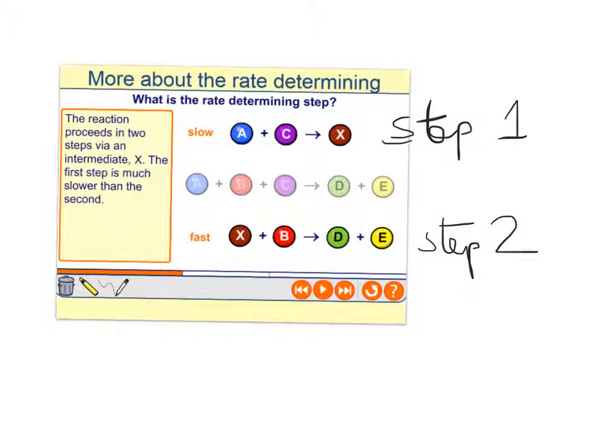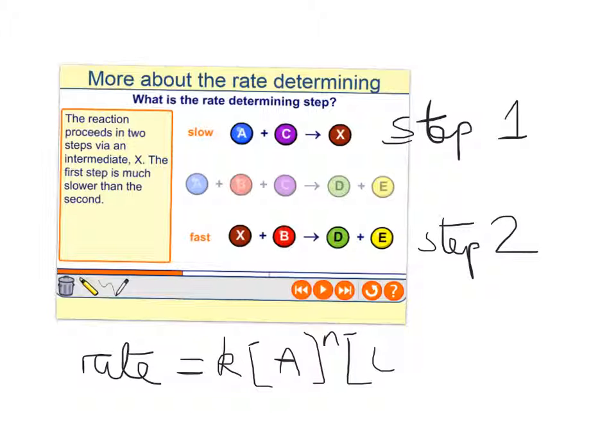So the thing that actually is going to determine the rate, so rate will equal k, A to the power n, C to the power m. B does not appear in that rate equation, because the rate is not dependent on the concentration of B. The step that is slowing down the whole reaction is this A plus C. Notice I haven't stuck in n's and m's here, because that's not necessarily obvious from what we've got there.